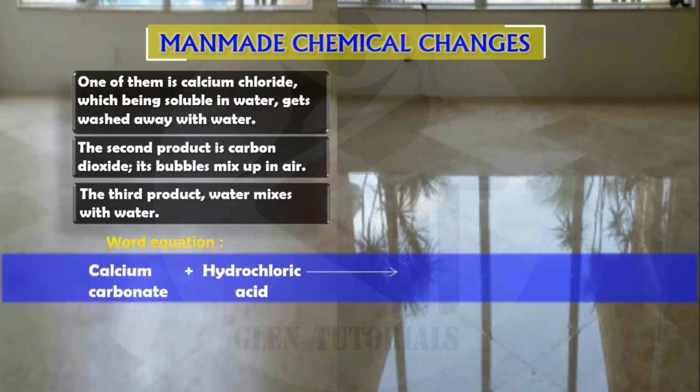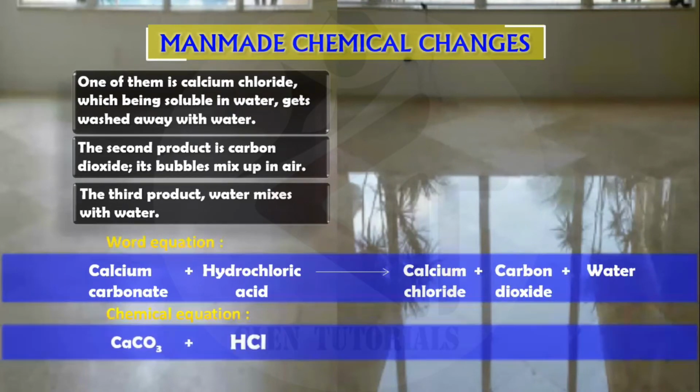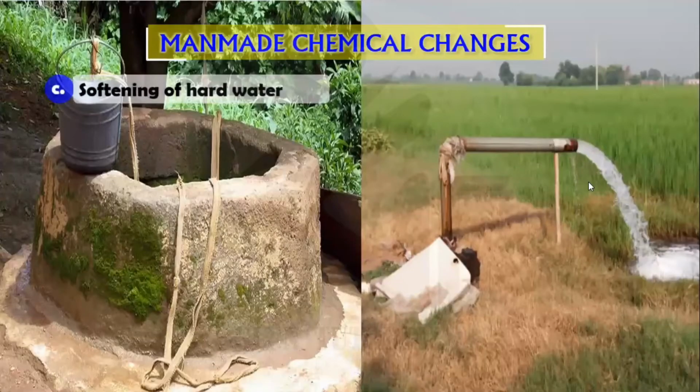So if we write this in the form of a word equation, we can write calcium carbonate plus HCl gives calcium chloride plus carbon dioxide plus water. In the chemical equation, the chemical formula of calcium carbonate is CaCO3, hydrochloric acid is HCl, calcium chloride is CaCl2, carbon dioxide is CO2, plus water. Some man-made chemical changes also, let's see. A and B we have seen, let's see a little more.